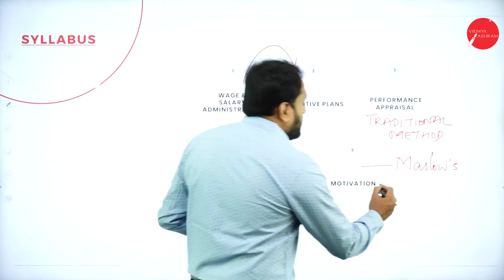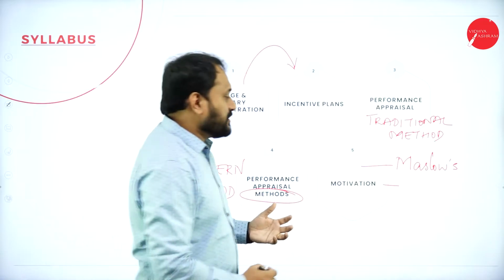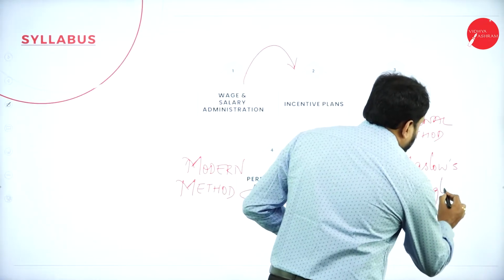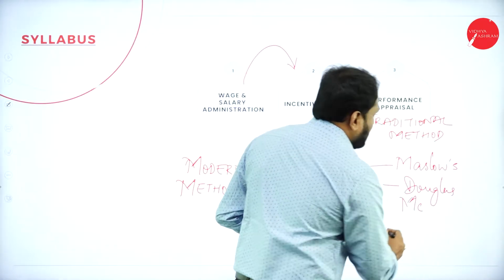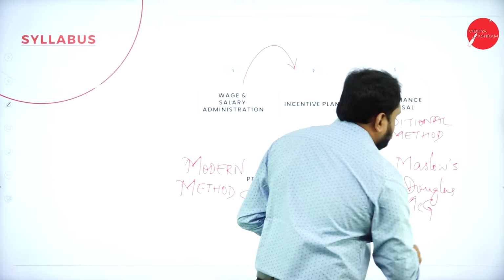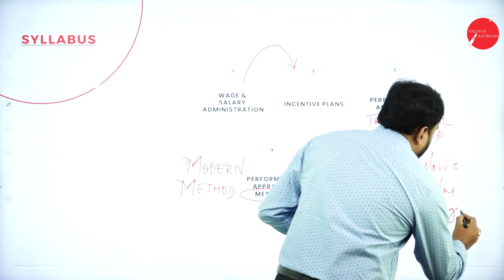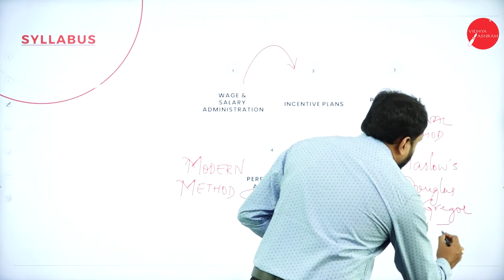If you don't get Maslow for 15, then you will get one more motivational theory, that is Douglas McGregor, with a capital M, small c, and capital G, McGregor theory. We call it the X and Y theory.